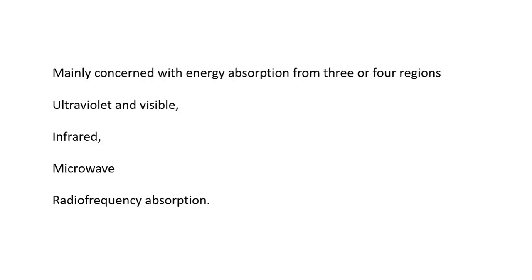Almost all parts of electromagnetic spectrum are used for studying matter. In organic chemistry, we are mainly concerned with three or four regions such as ultraviolet and visible, infrared, microwave, and radio frequency of absorption.